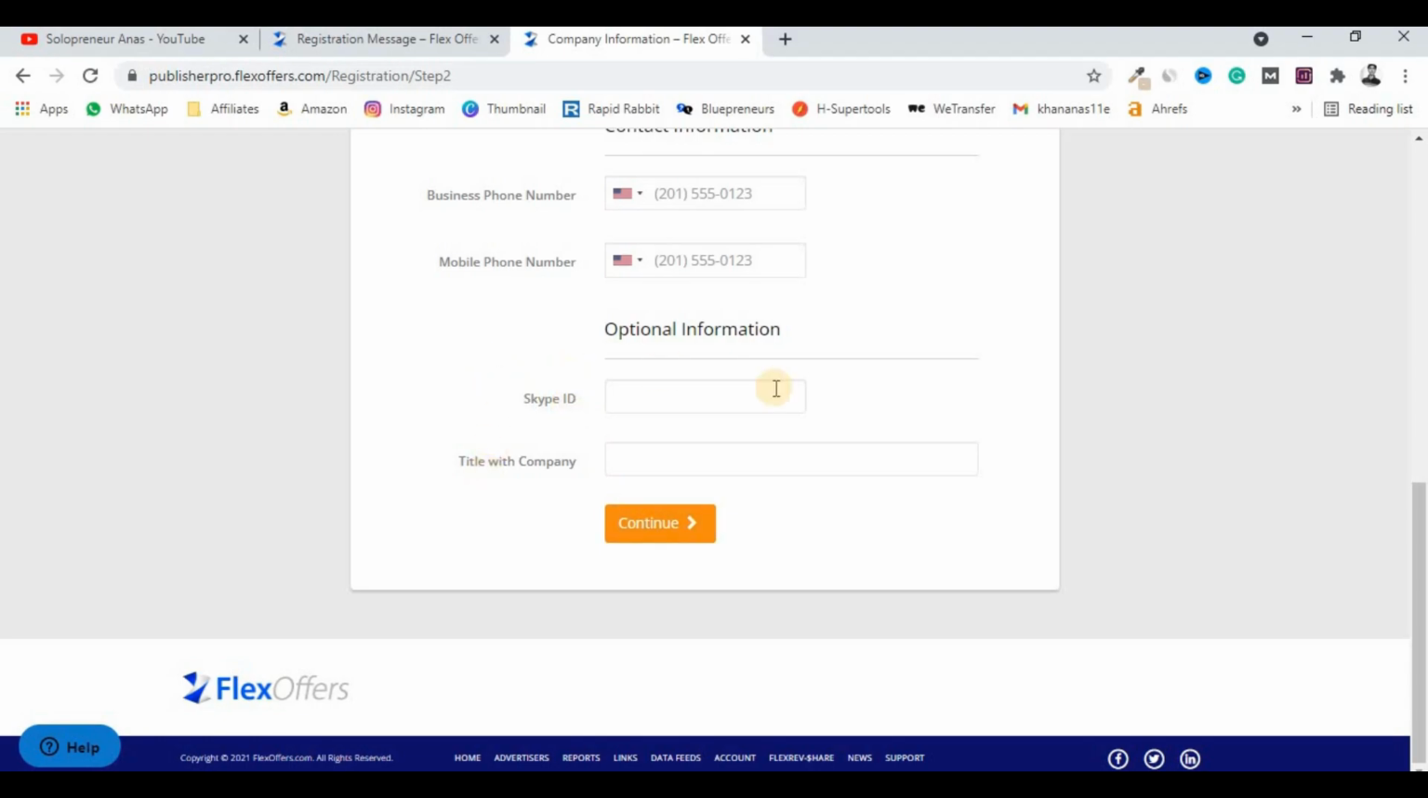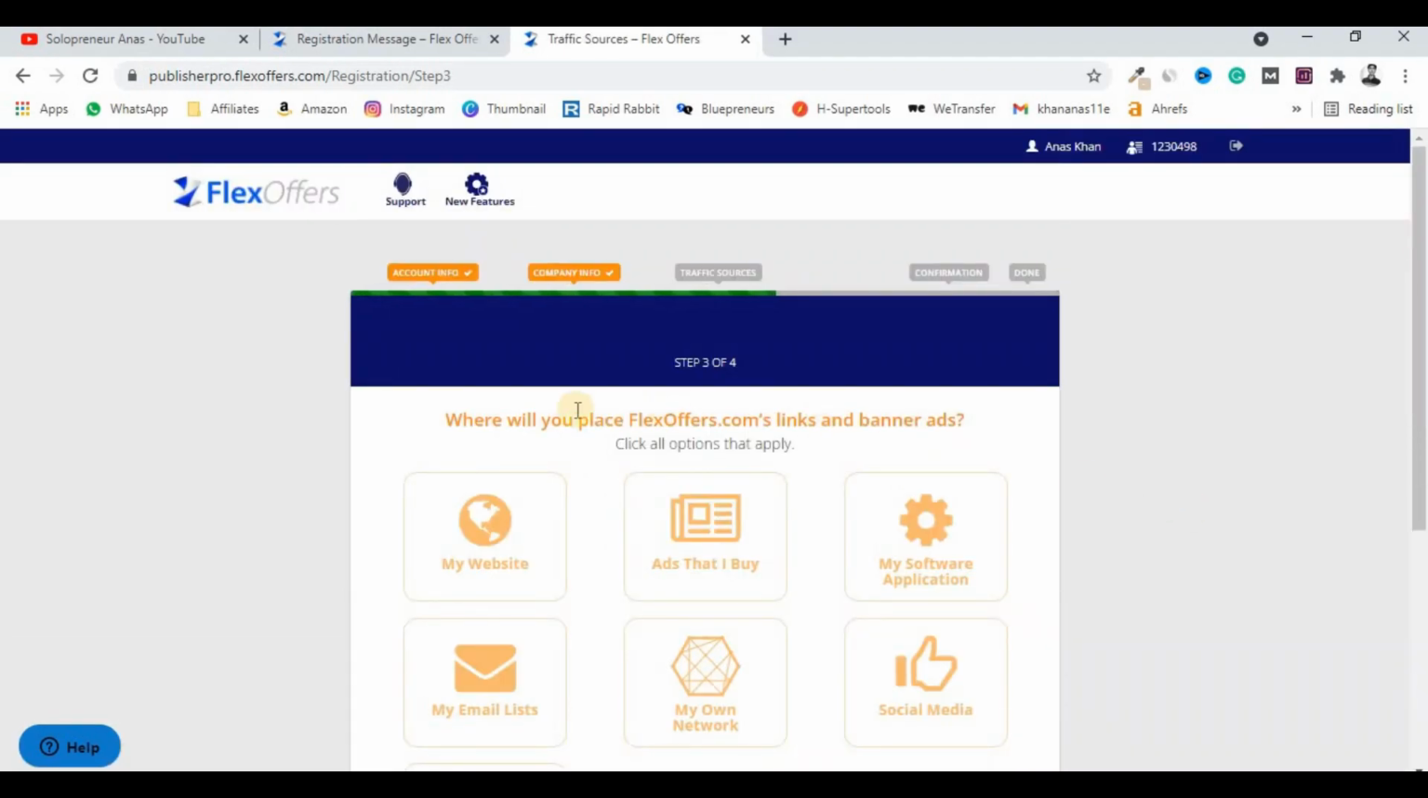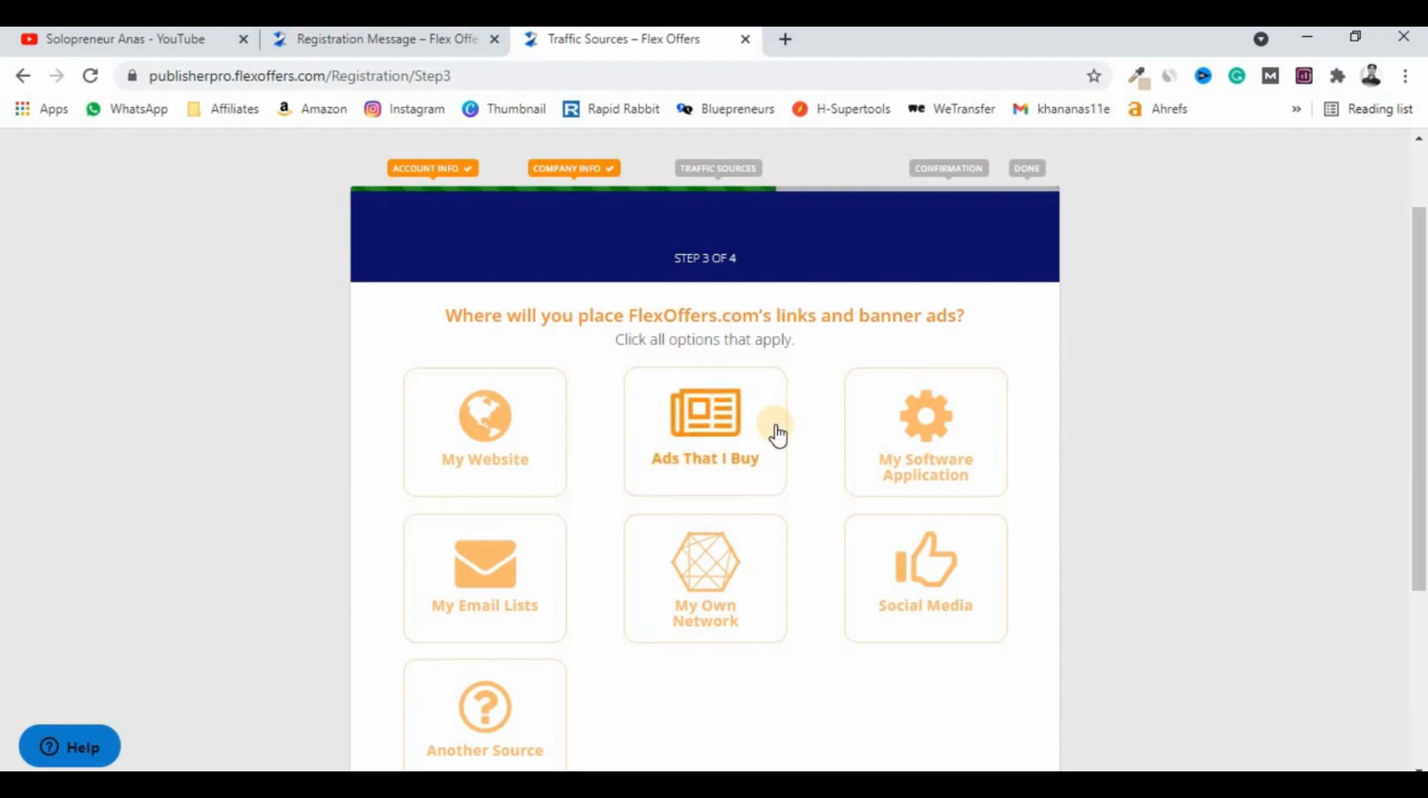Now these two fields are optional. If you want, you can fill them in, but they are optional, so you can leave these fields. In the next step, as you can see, it asks where you will place Flex Offers links and banner ads. Now this is the most important part, where you have to focus.